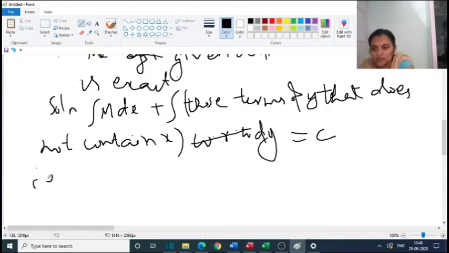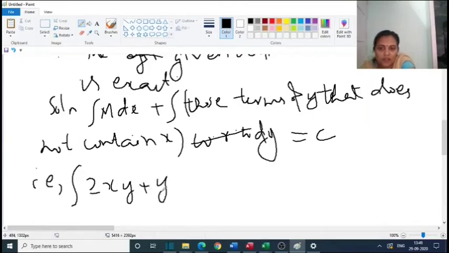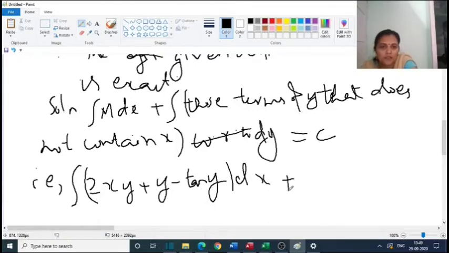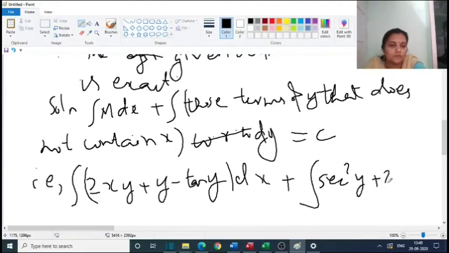That is, M is 2xy plus y minus tan y, dx, plus the terms of N that do not contain x, which are sec square y plus 2, is equal to c.